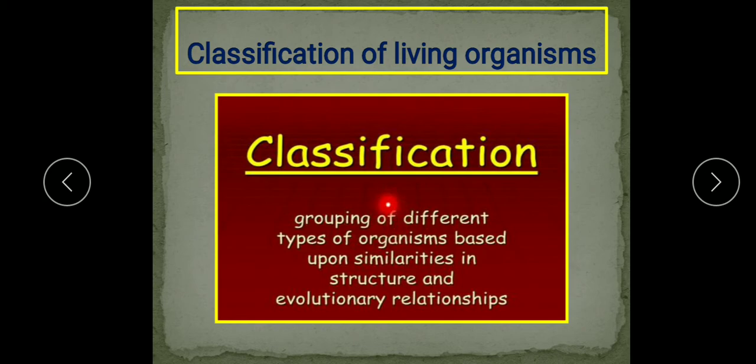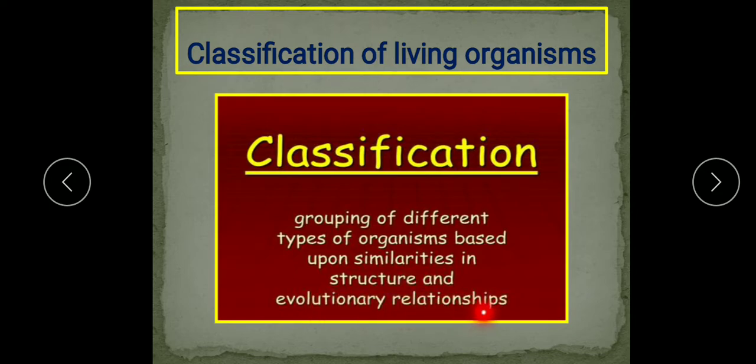So what is classification? Grouping. Keeping the organisms in groups. How? On the basis of the similarities among them. Yes, they show some similar features. On the basis of the similarities in their structures, these organisms are placed in a group, as well as evolutionary relationships.